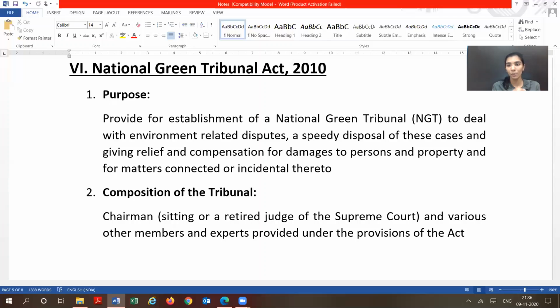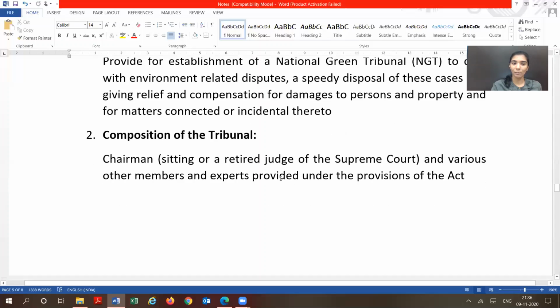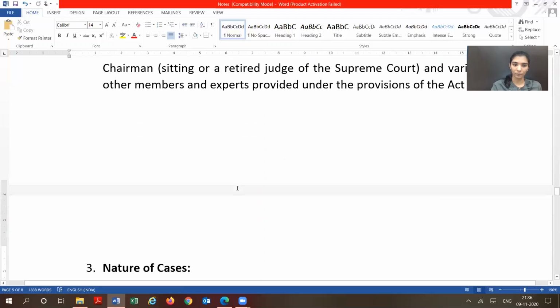National Green Tribunal is a tribunal which is set up to deal with environmental related disputes, and for the easy disposal of these cases and giving relief and compensation for damages to persons and properties and for matters connected thereto. Now, what will be the composition of this National Green Tribunal? It consists of a chairman, who will either be a present or a retired judge of the Supreme Court, and there are various other members and experts.